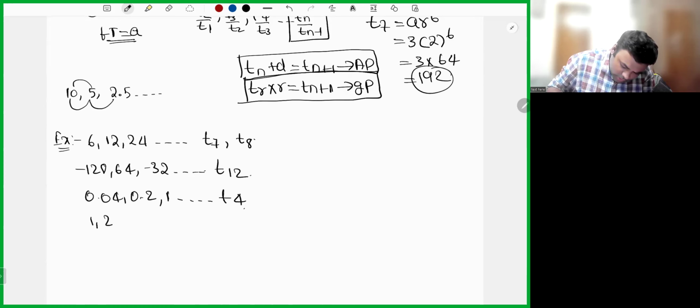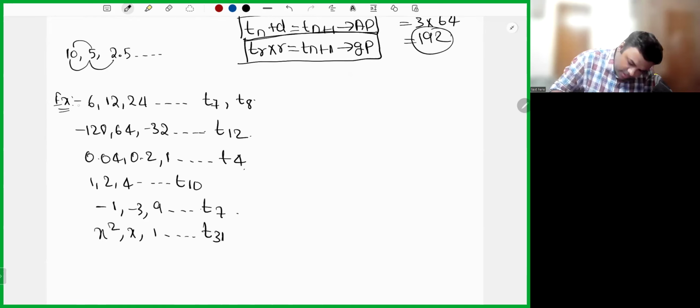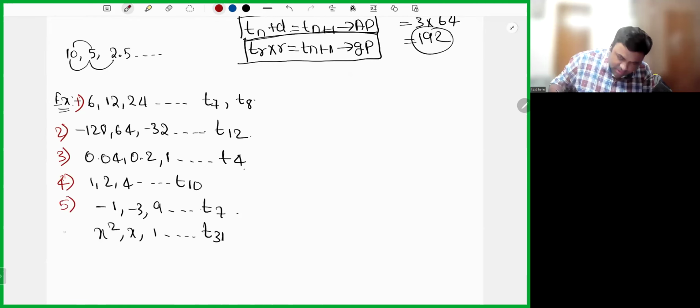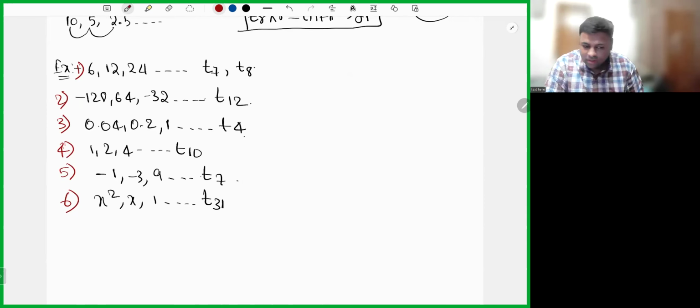1, 2, 4, so on. I want you to calculate T10. Minus 1, minus 3, 9, so on. Calculate T7. X square, x, 1, so on. Calculate T31. Calculate all the 6. It should not take more than 2.5 or 3 minutes to calculate. Just calculate and tell me the answer.